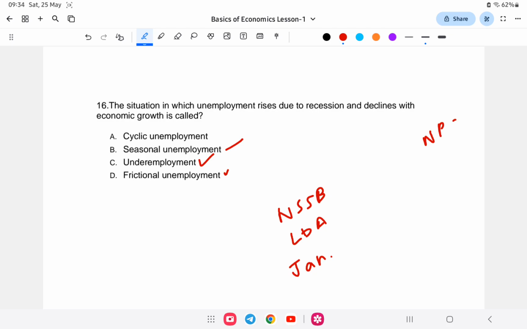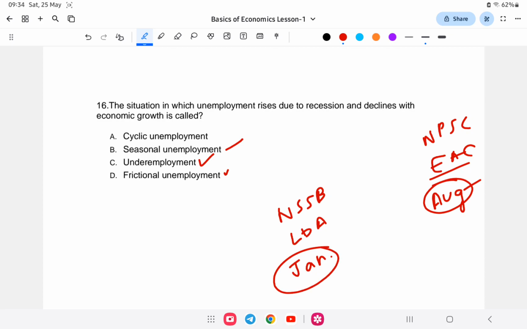Suppose in NPSC you got an ESC, just for example. So you got this employment in August. The appointment letter is for August, only the January Congress. So you will resign from the LDA post and you will join the ESC. So in that time frame, from January to July, you are shifting from one job to another.